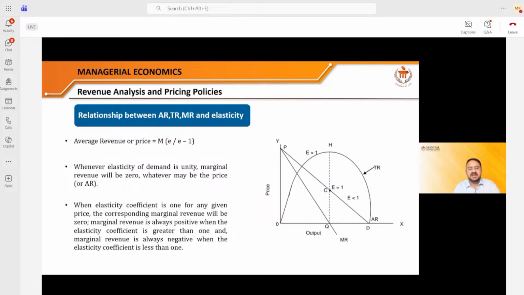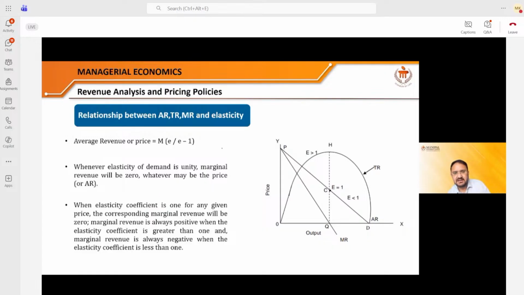Now what is AR? AR is average revenue, TR is total revenue, MR is marginal revenue, and price elasticity of demand you have learned in the earlier unit. But for the sake of your convenience, the price elasticity of demand is the percentage change in the quantity divided by the percentage change in the price, the eta value.